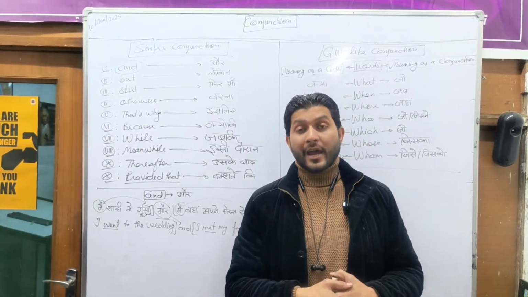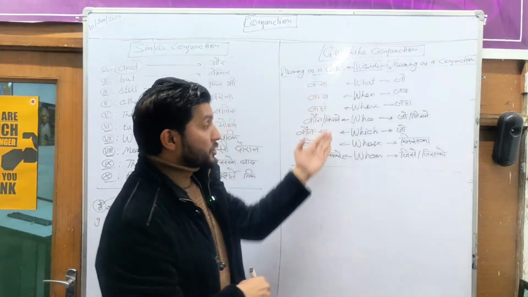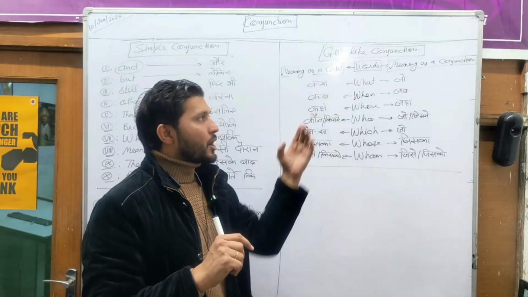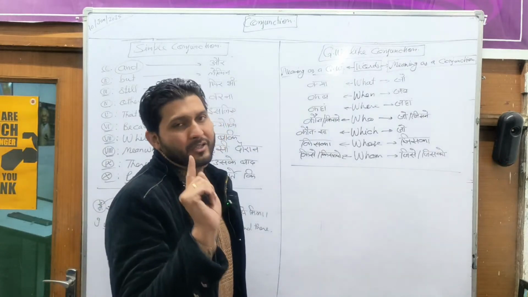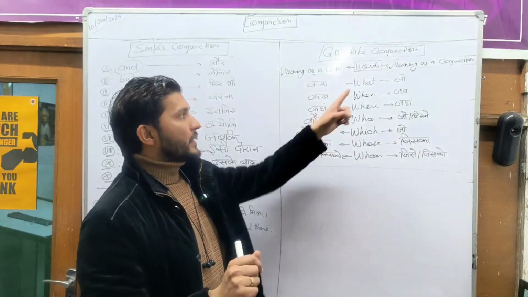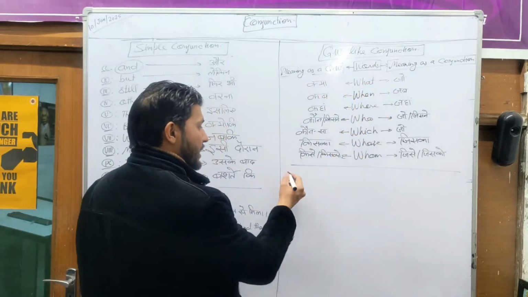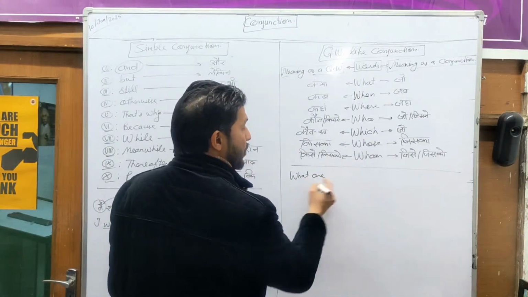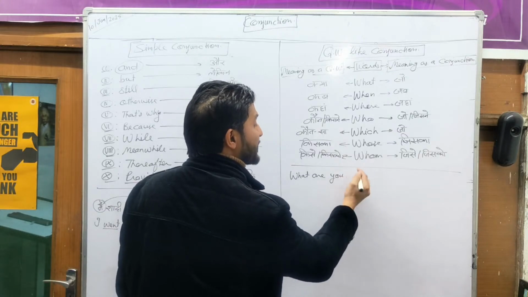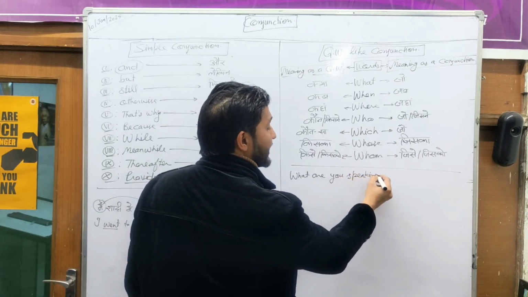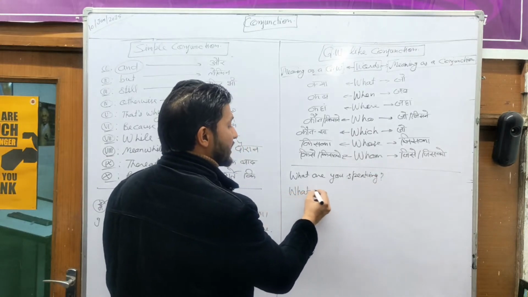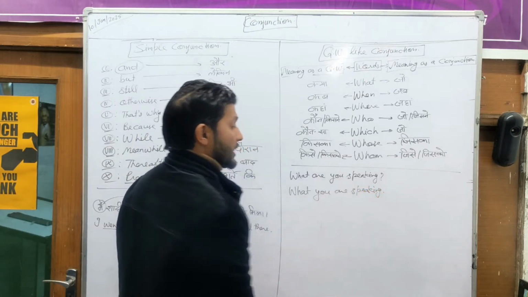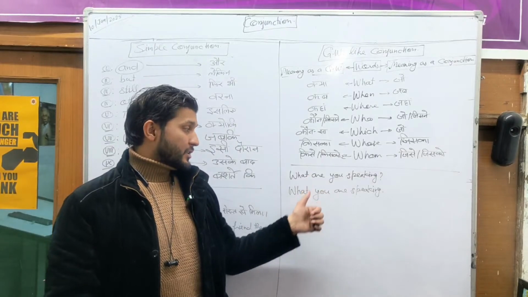Now, one more example I would like to write here for this condition, and by that condition, you will be able to know whether you have to find the meaning as a question word or as a conjunction. Only one example will be sufficient to describe whether this word has this meaning or another meaning. See, everyone, you people must know there are two conditions. First, suppose I am saying, what are you doing? Or what are you speaking? I'm writing two different sentences. You people have to observe these two different sentences, and then I'll ask you a question. See, what is the difference between two different sentences?